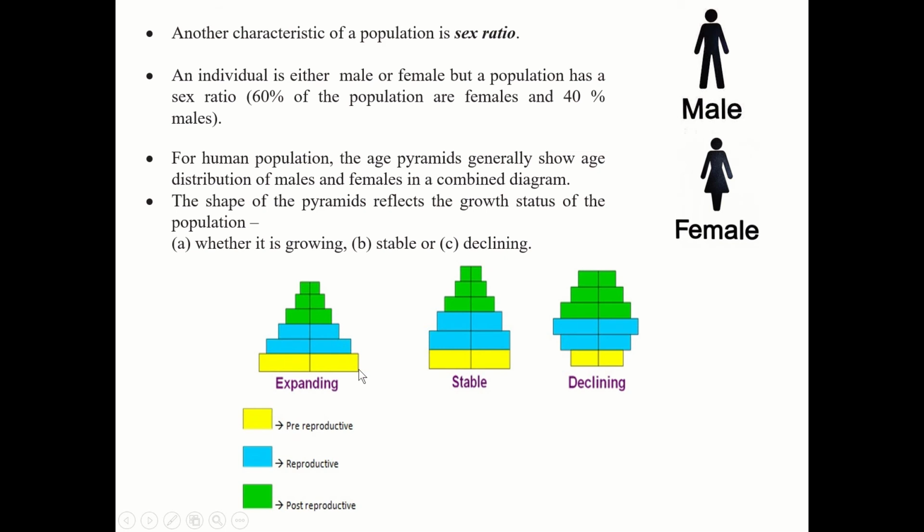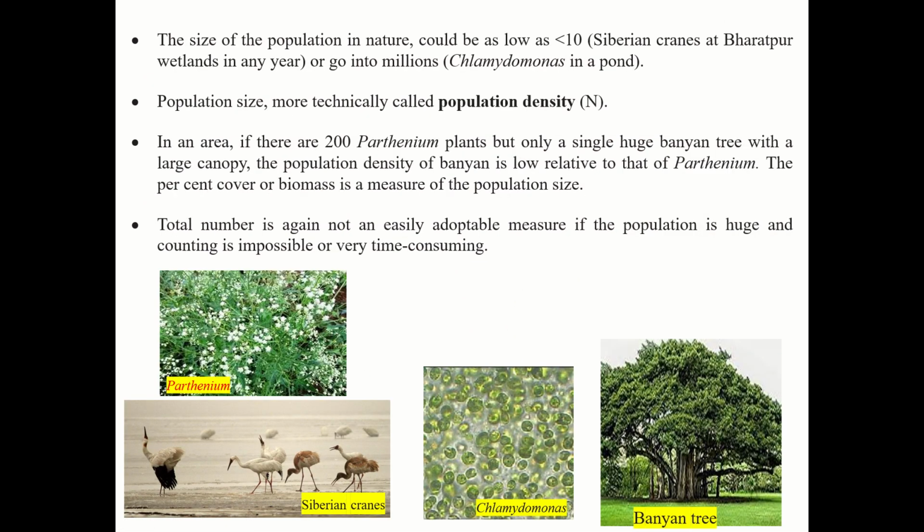The size of a population in nature could be as low as 10 Siberian cranes at Bharatpur wetland in any year, or go into millions, such as Chlamydomonas in a pond. So when we say population, it could be as low as 10 individuals, or it can be in the millions.